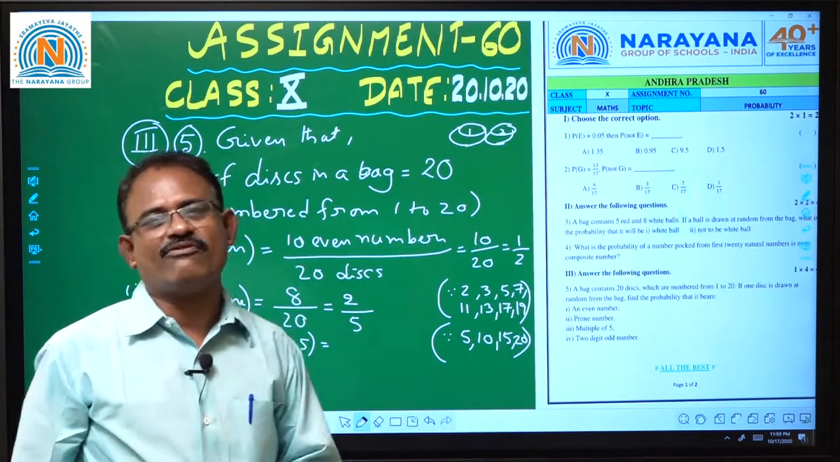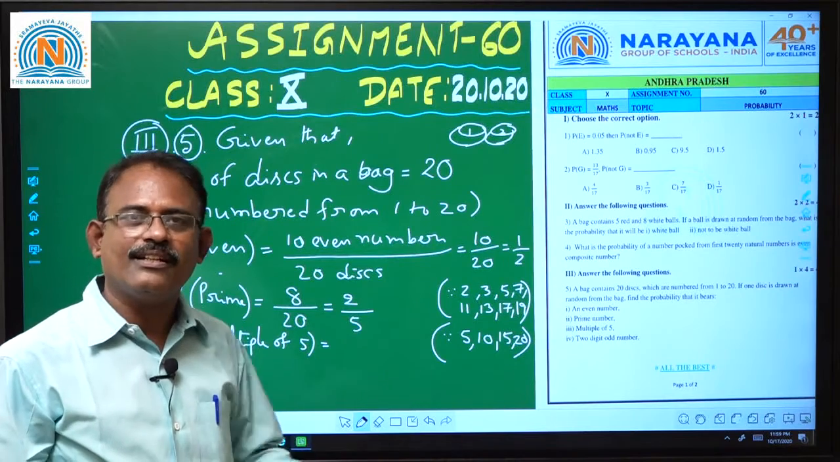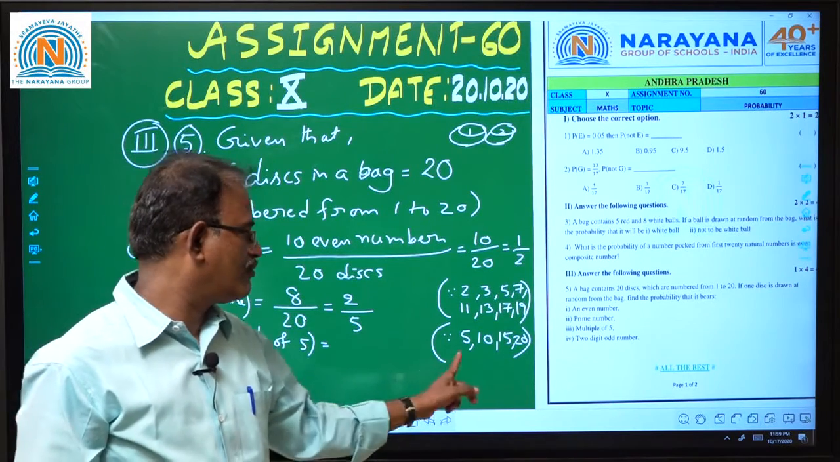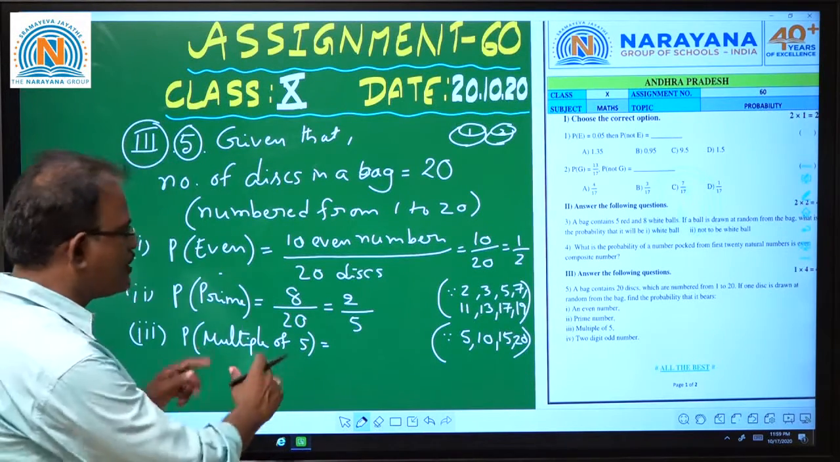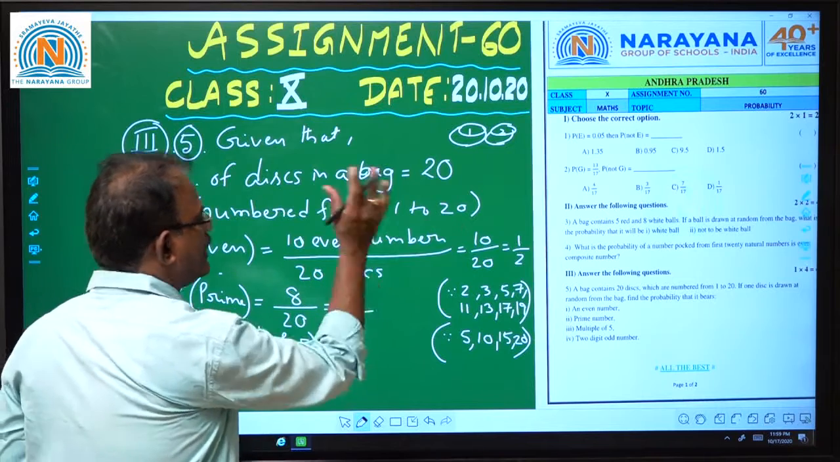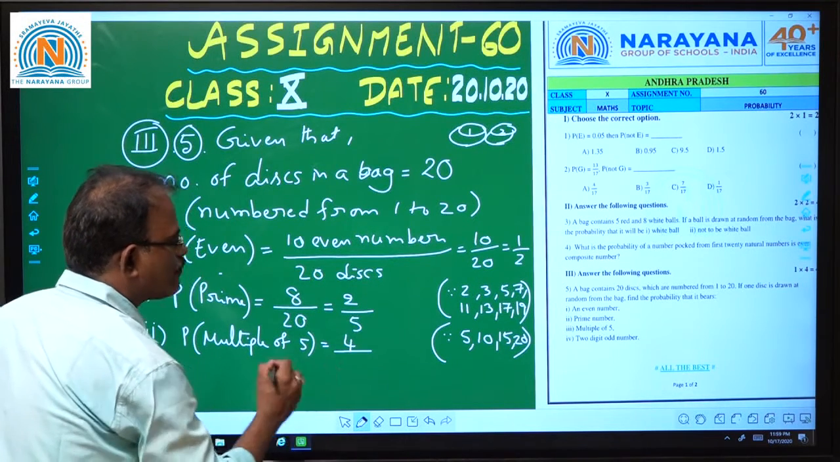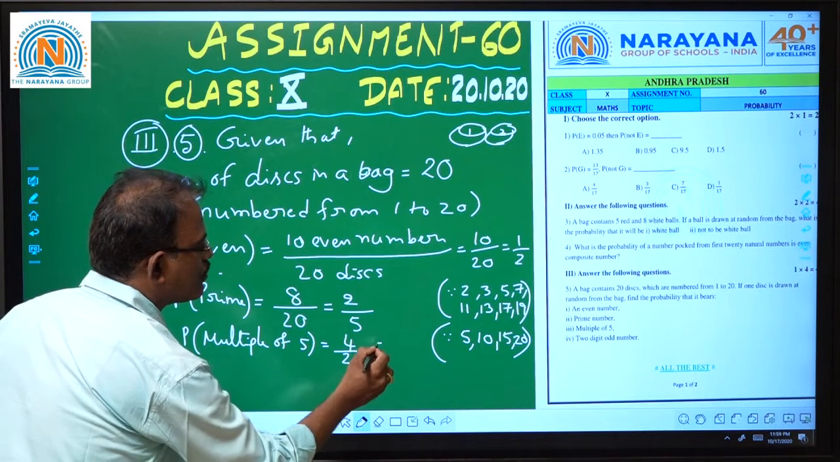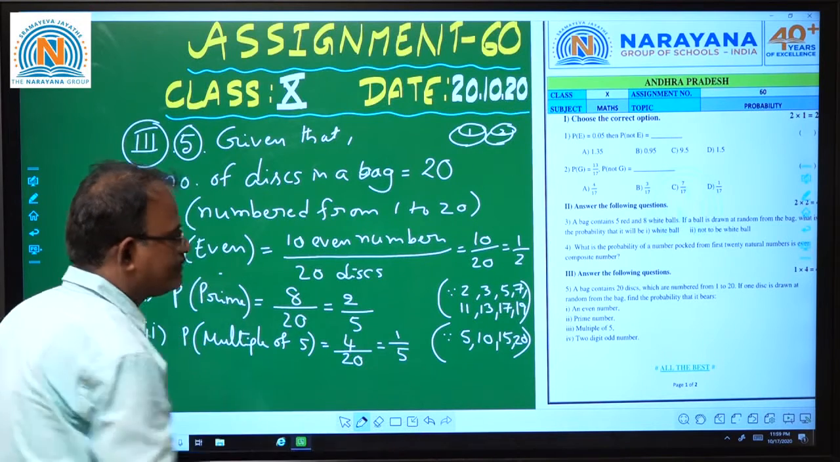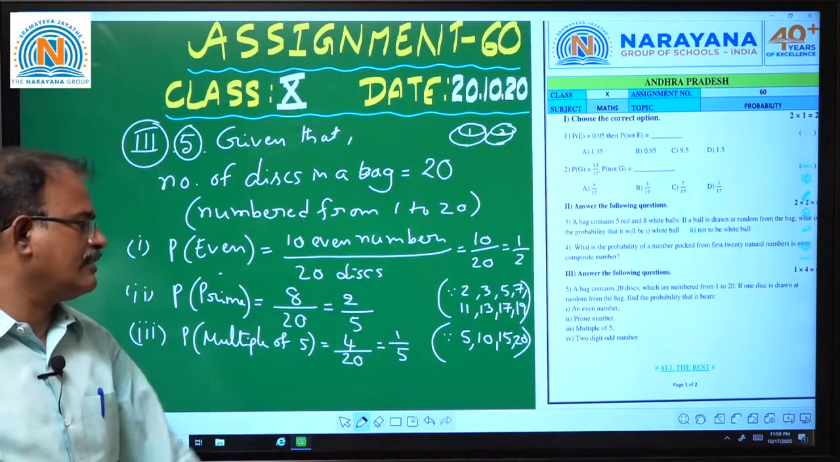These are the multiples of 5. So how many are there? 1, 2, 3, 4. There are 4 multiples of 5 in the first 20 natural numbers. So favorable outcomes are 4 among 20. So this is 1 by 5. 4 ones are, 4 fives are.